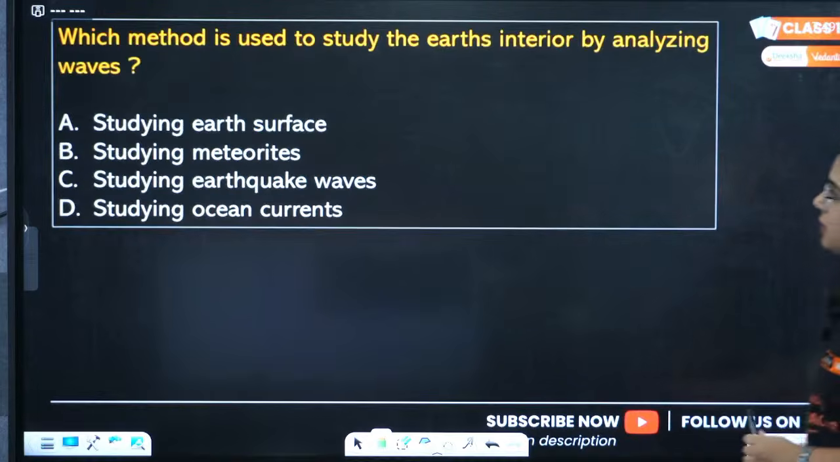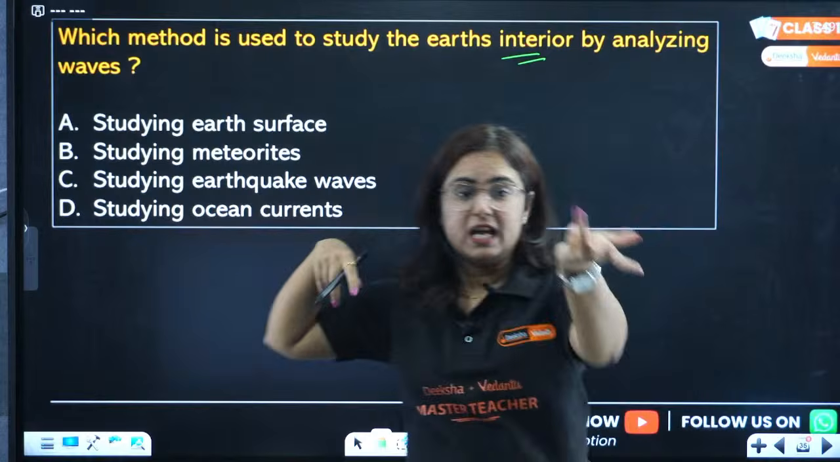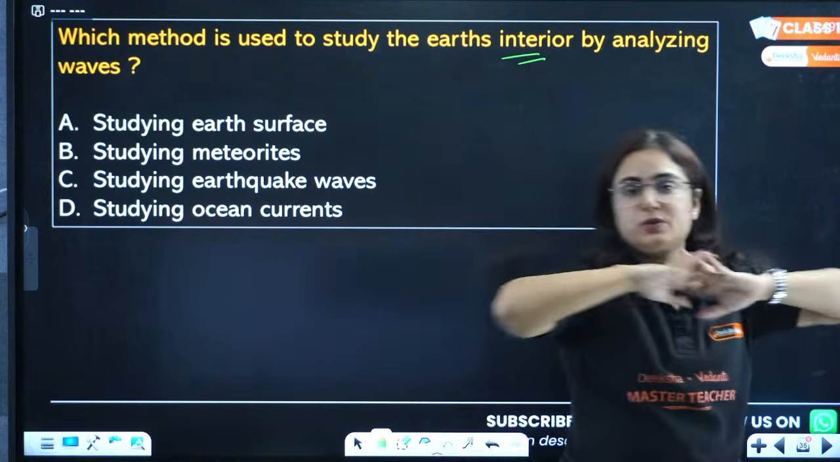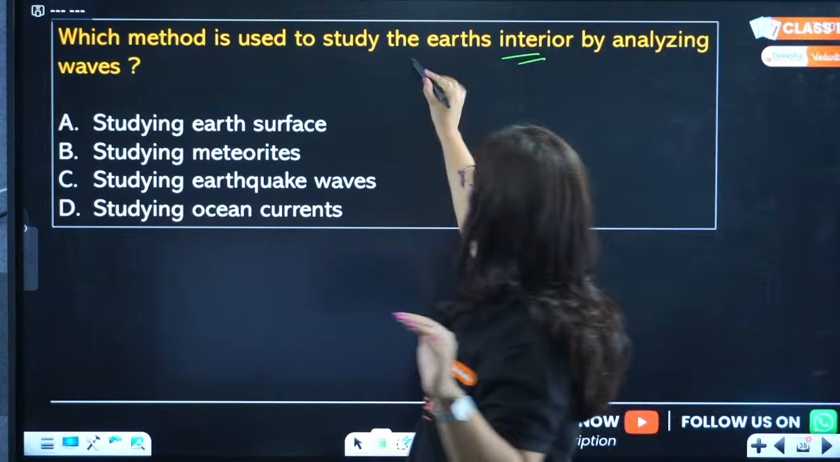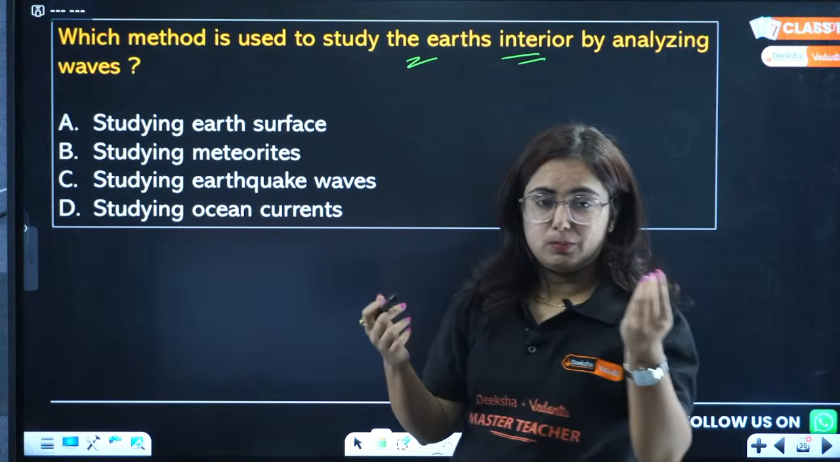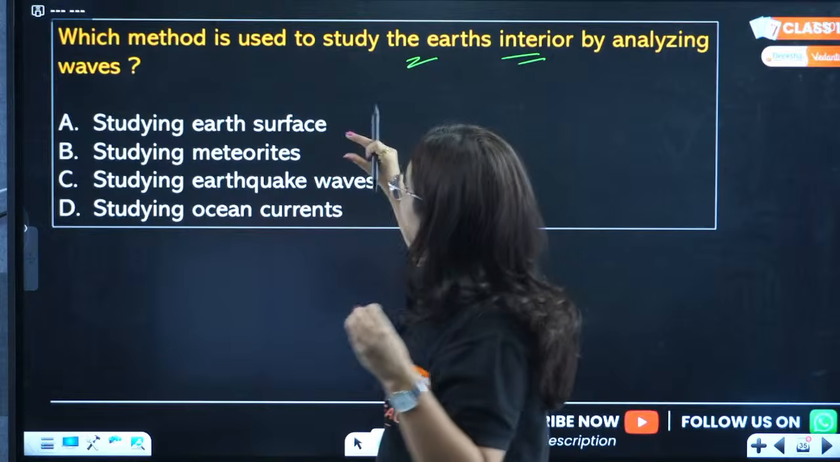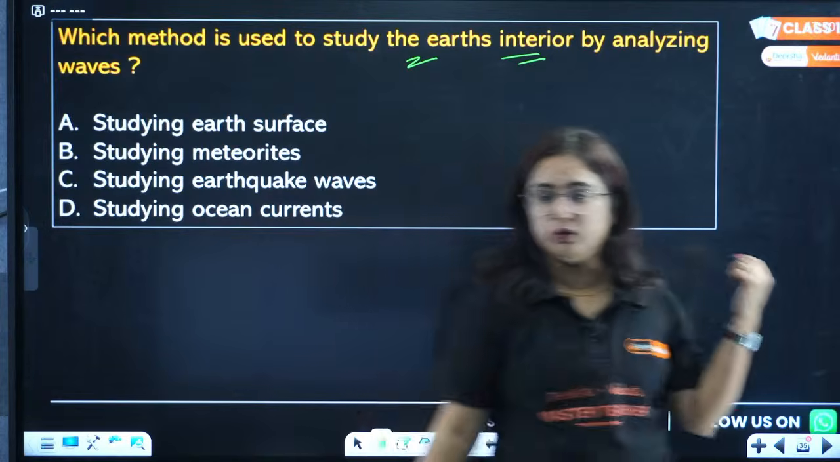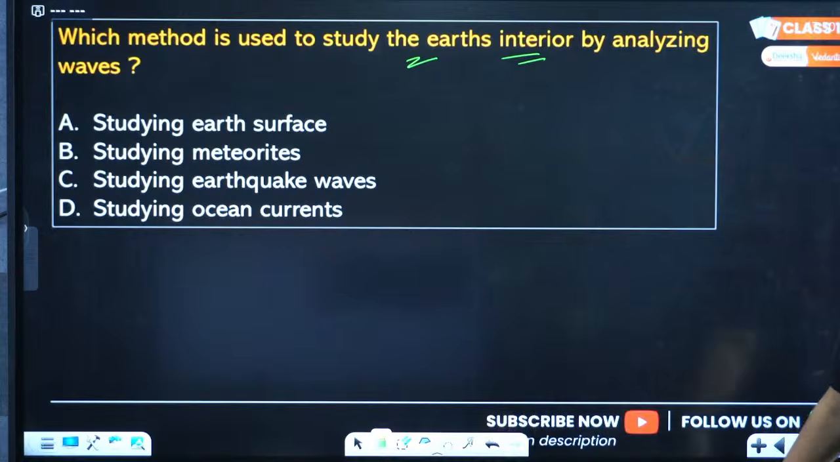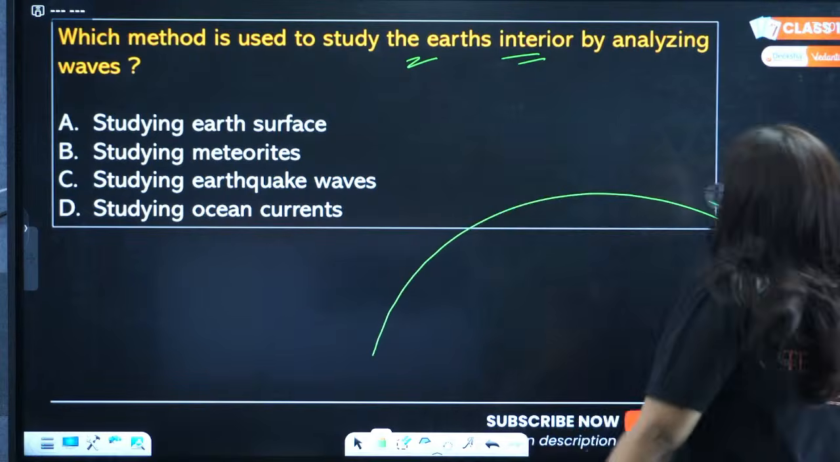Now, next question. Which method is used to study the earth interior by analyzing waves? Now, one question was asked by a student about P waves, S waves. So, how do we study the interior of the earth by analyzing the waves? Is it by studying the earth's surface, by meteoroids, by earthquake waves, or by studying the ocean currents? What do you think is the correct answer? Easy one, very easy. So I'll tell you, okay? This is our earth.